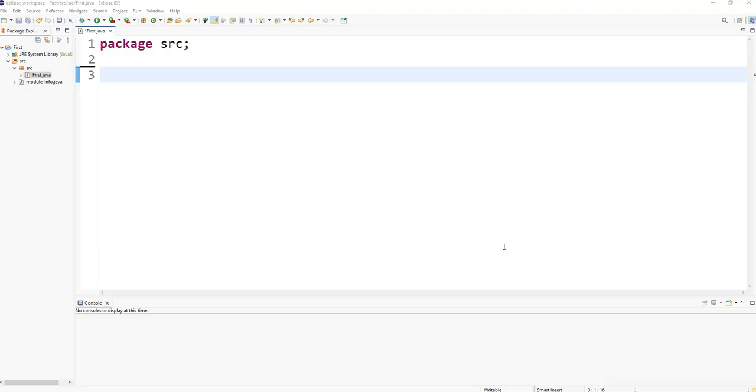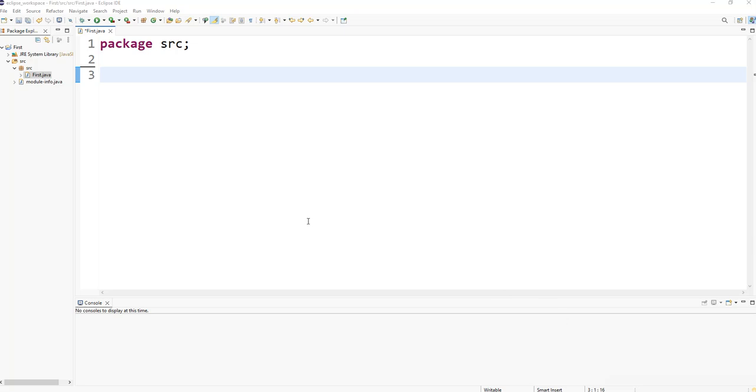As it is our first lesson, for simplicity, I'll type and run our first simple program, and I'll briefly describe all features and elements of this program.